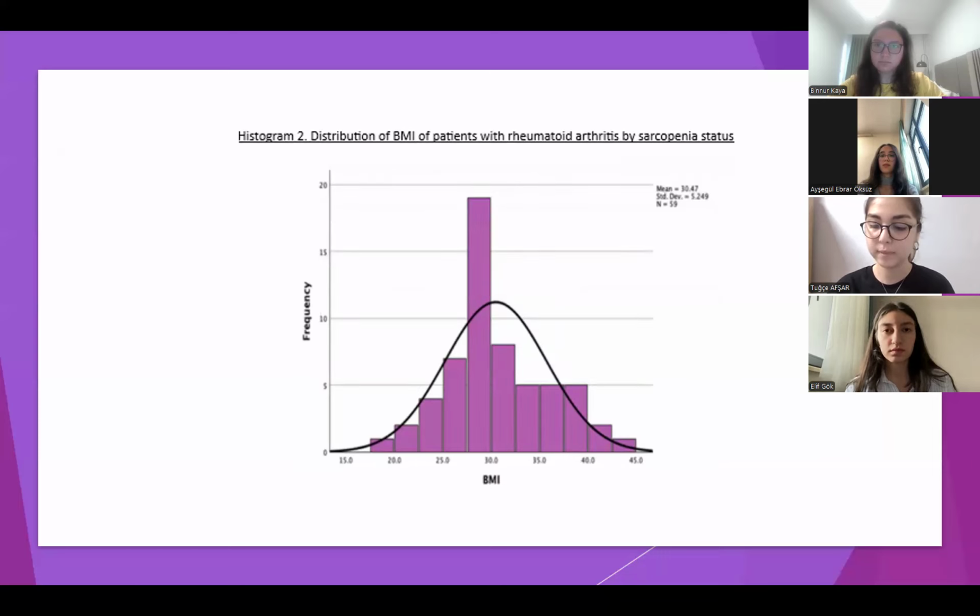In the histogram, the mean BMI is 30.47, the standard deviation is 5.249, and N is 59 patients. Most patients fall between 25 and 35, clustering around the 30 mark. The highest bar is around 29 to 30, with nearly 20 patients in this bin alone. This shows a high concentration of individuals just under the obesity threshold. Despite the high average, the wide standard deviation, which is 5.25, indicates substantial variability.